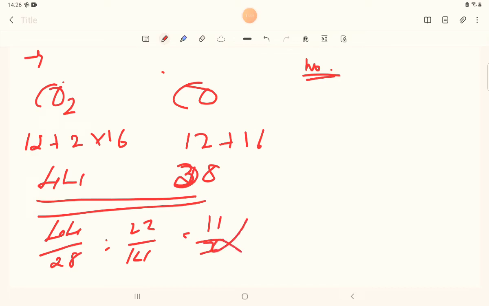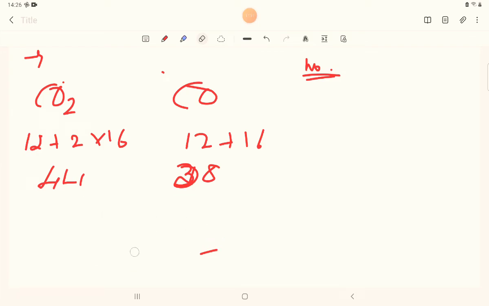If you did this, it is wrong, because I'm pointing out the mistake that most students tend to make. When you take two different compounds made up of the same elements, take any one element that has the same number of atoms in them. Here the carbon is having 1 and 1, oxygen is having 2 and oxygen is having 1. So the element that I can fix is carbon.